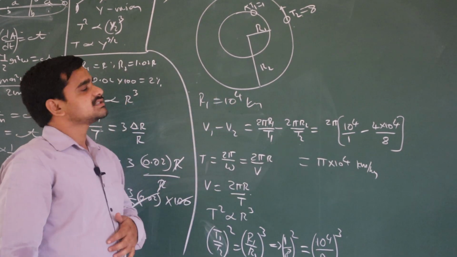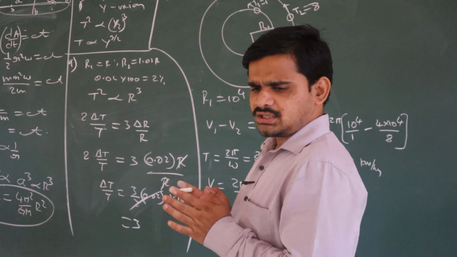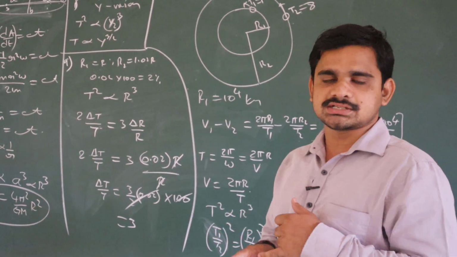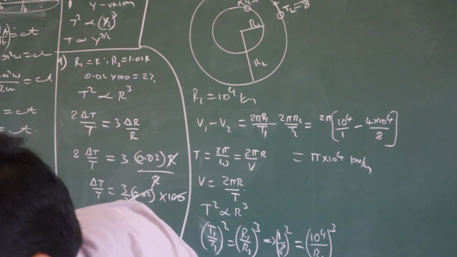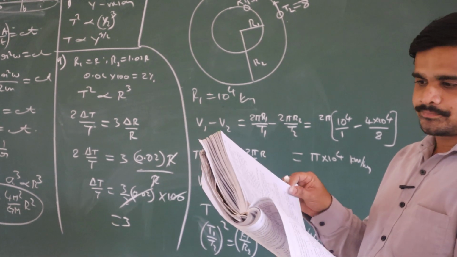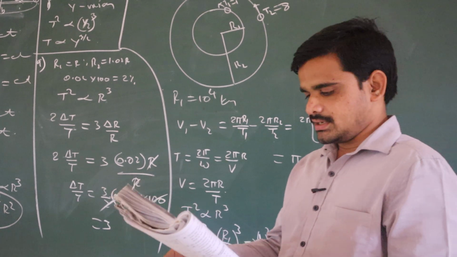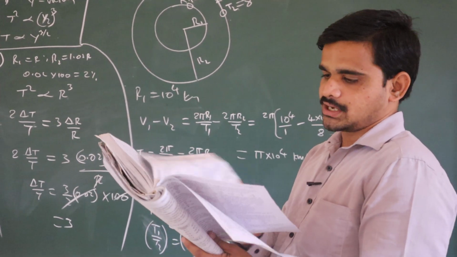This is the 11th problem many students asked about. These are the 11 problems we have on the concept of Kepler's laws. Now we'll go for the universal law of gravity and see the problems on it.